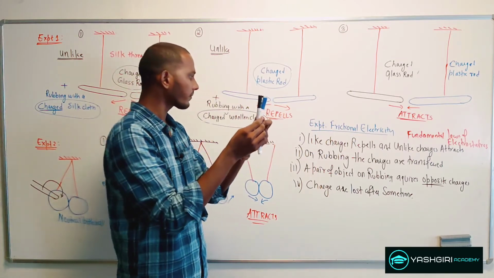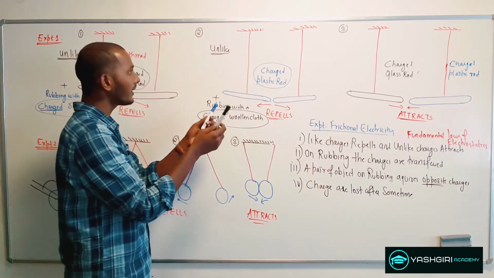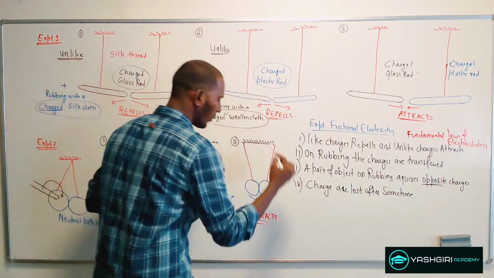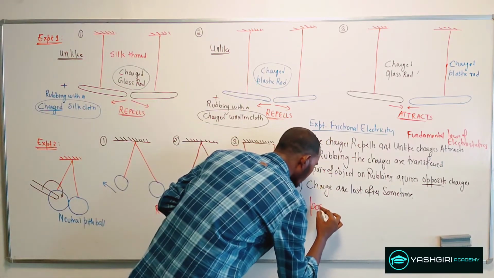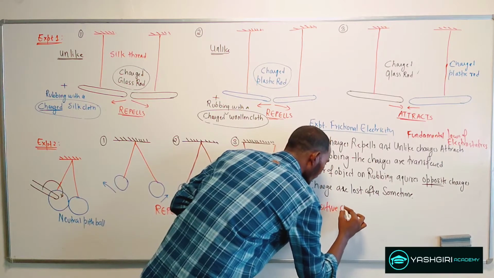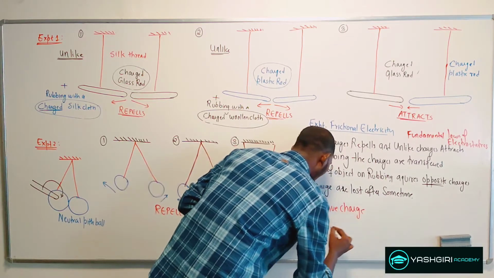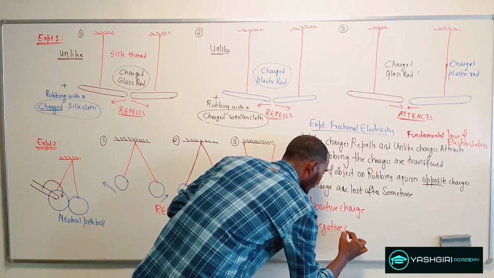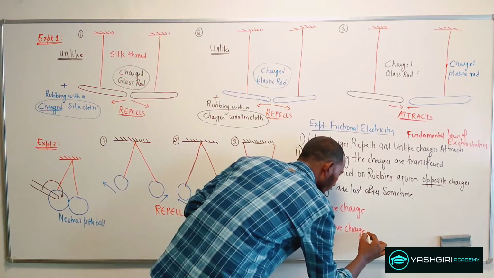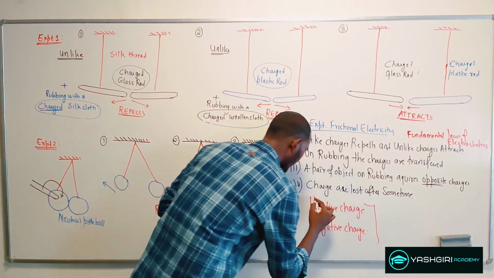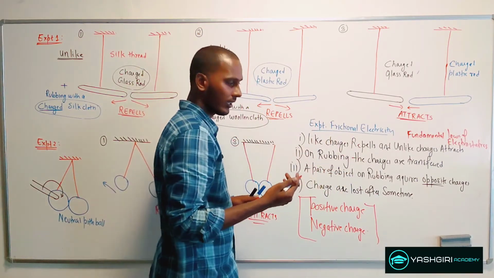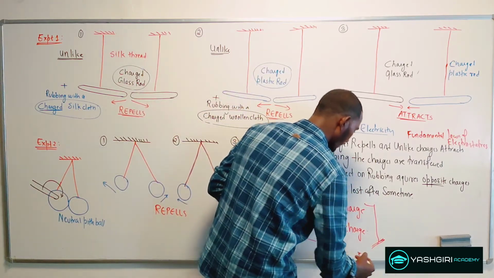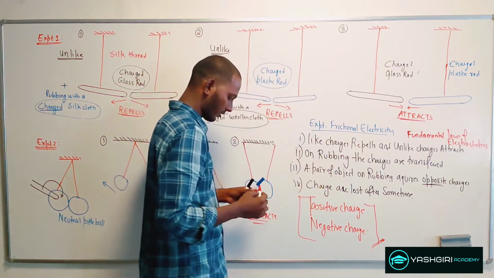So this was the property that made the naming of the charges as a positive charge, what we know as a positive charge, and something called a negative charge. These names were given by an American scientist named Benjamin Franklin. So these are the names that are given for the charges.